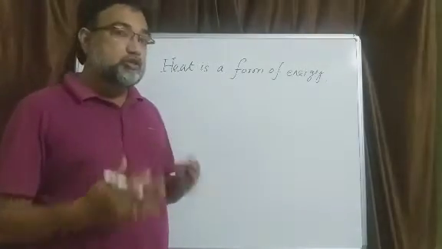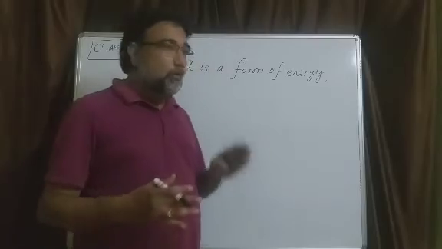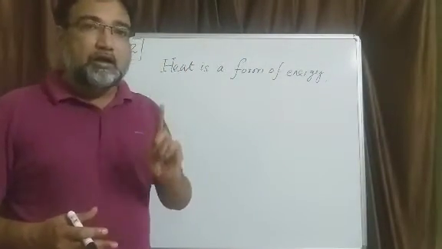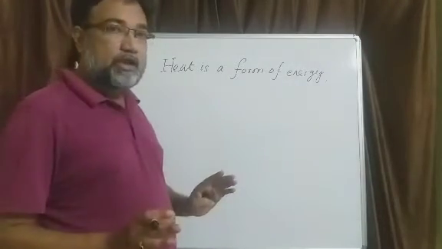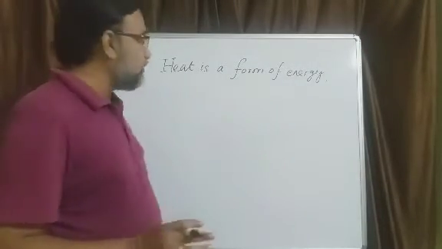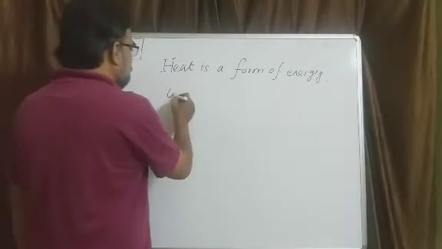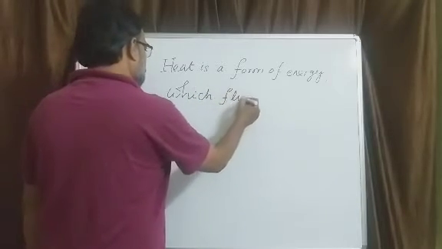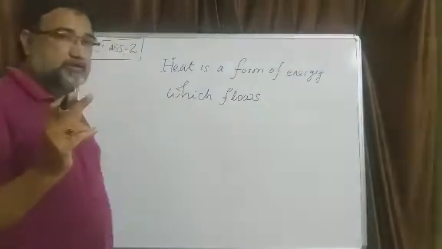But as an engineering student, particularly as a student of engineering thermodynamics, your answer should not stop here. You must give a complete definition of heat. According to thermodynamics, the correct definition of heat is a form of energy which flows. Now try to correlate this with the zeroth law of thermodynamics.